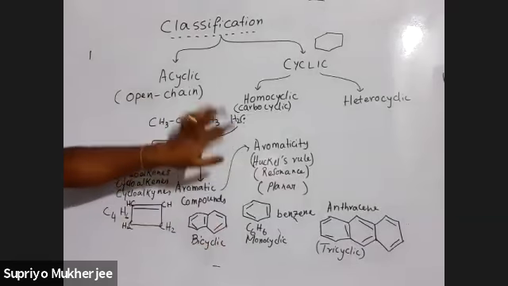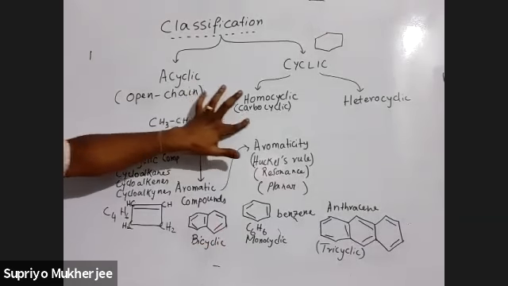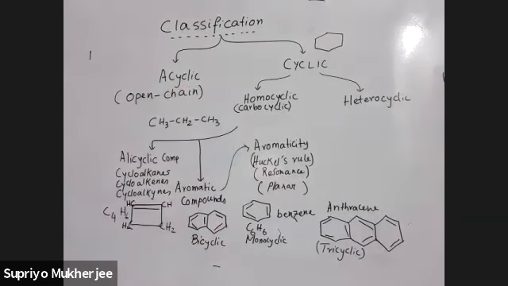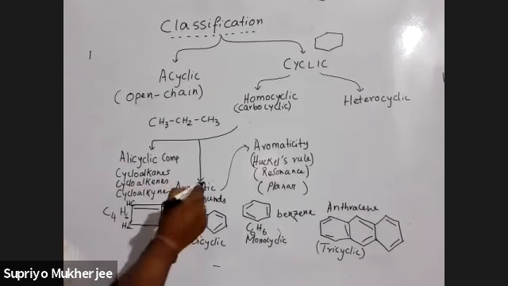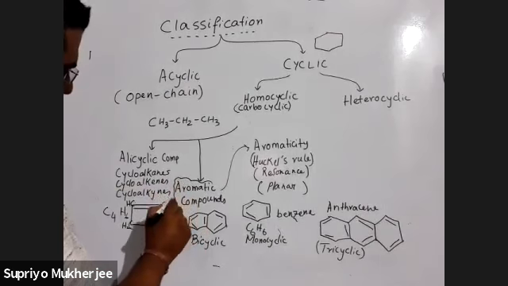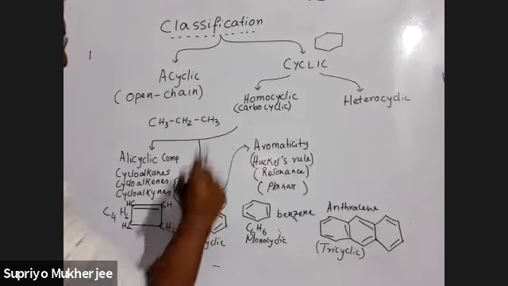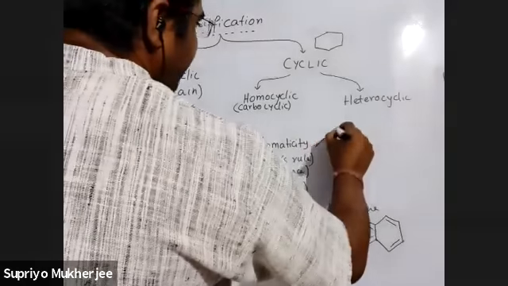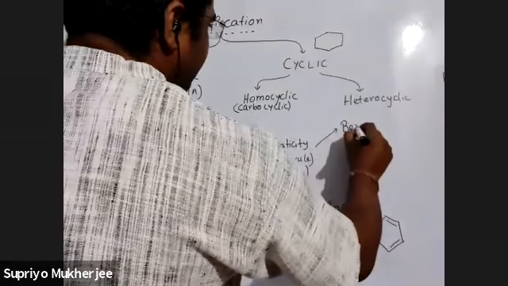Simple. Okay. So all these aromatic compounds that you are seeing at this moment are basically a part of carbocyclic compounds. Now the question comes whether heterocyclic compounds can be aromatic or not. So the answer is yes, heterocyclic compounds can also be aromatic. Now these aromatic compounds are further divided into 2 types. One is benzenoids.